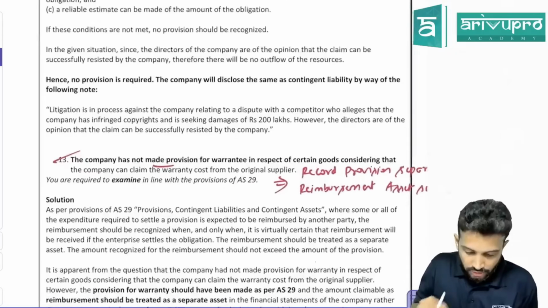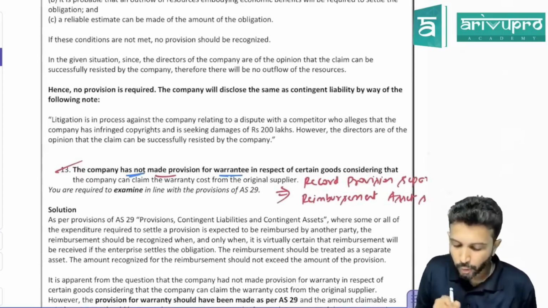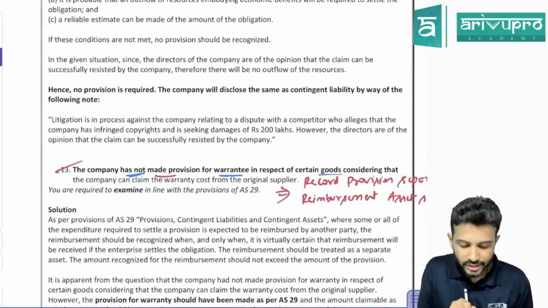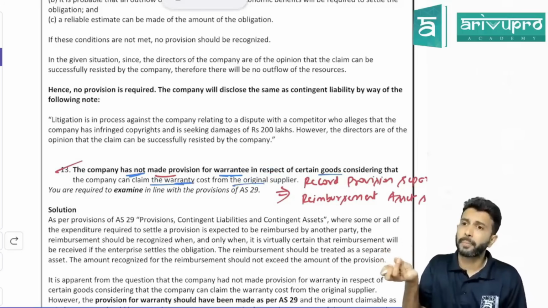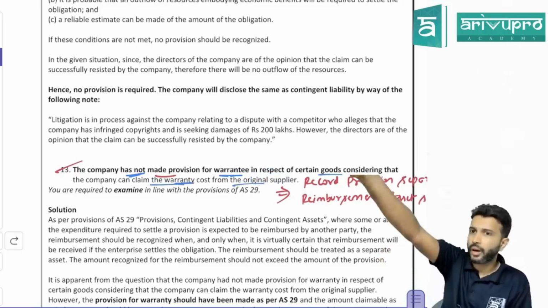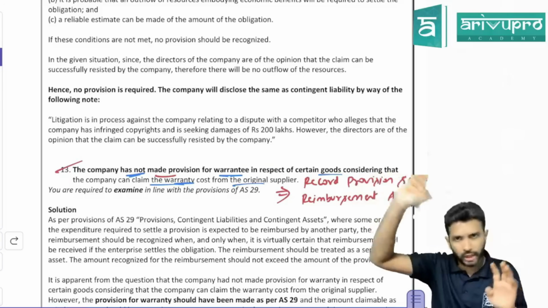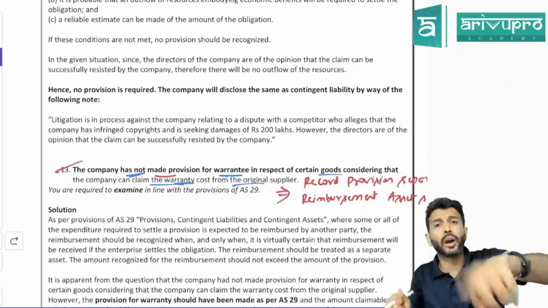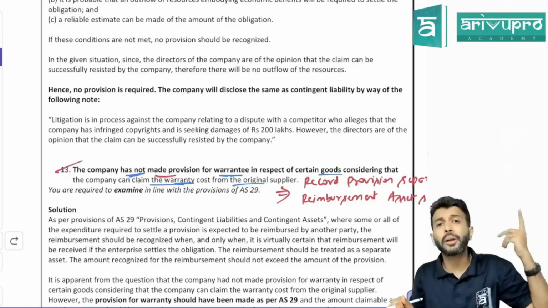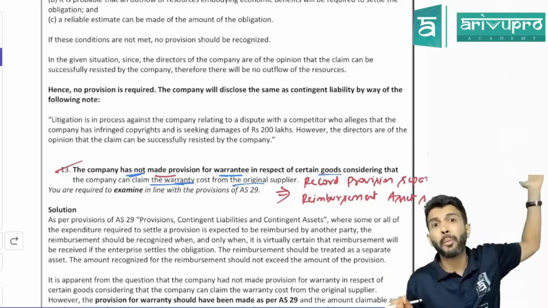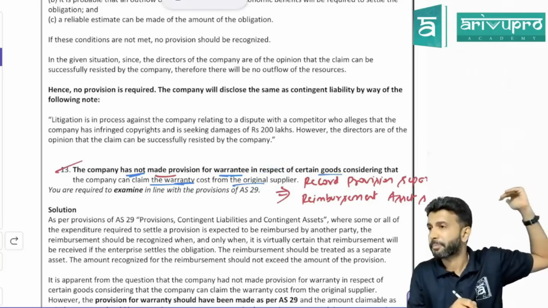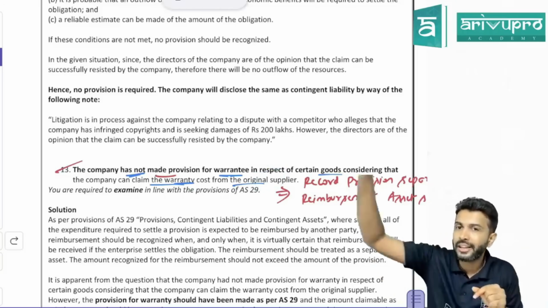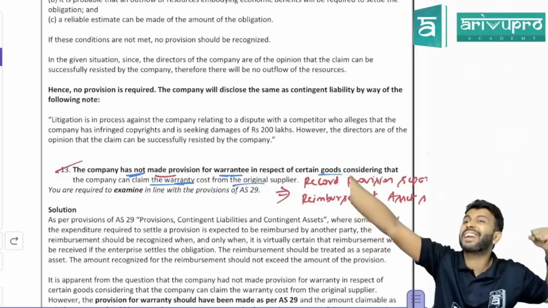Next. Sir, company has not made provision for warranty in respect of certain goods, considering that the company can claim warranty cost from the original supplier. One company is there, they have to pay warranty amount. They're sure they'll pay the amount. That means they have to recognize what? Provision. Why have they not made it? Because they feel they will get this amount back, or they will get this reimbursed from original supplier. So on one hand they will pay, on another hand they will recover.